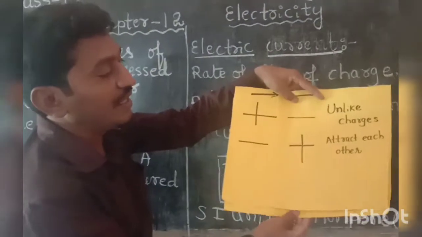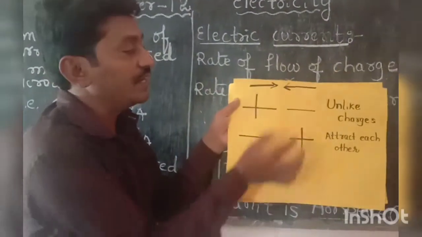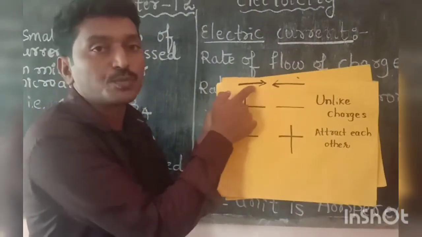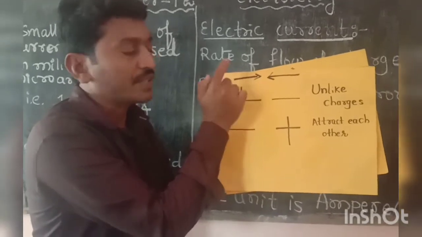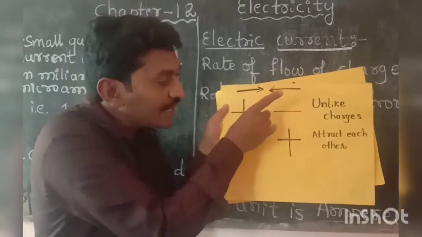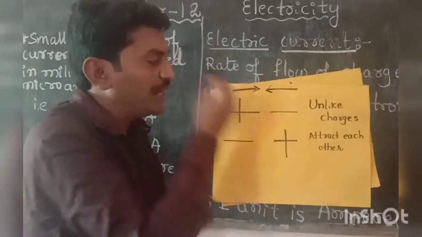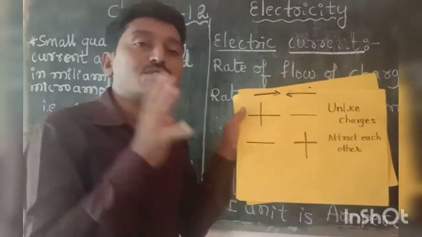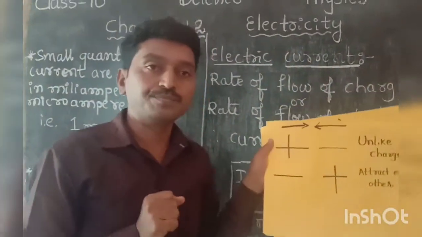And similarly, unlike charges always attract each other, as I have shown by the diagram. Sorry, the arrow mark. Both attract each other. This is the main important property of the charges in an atom, right?